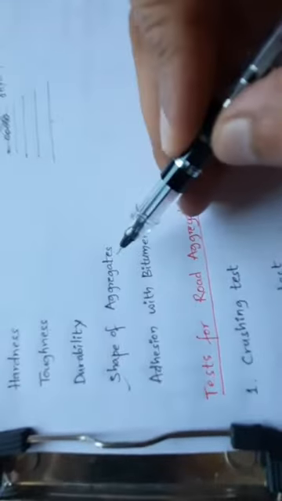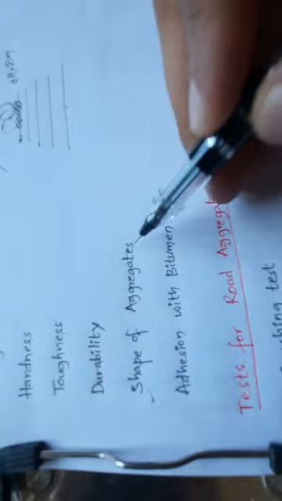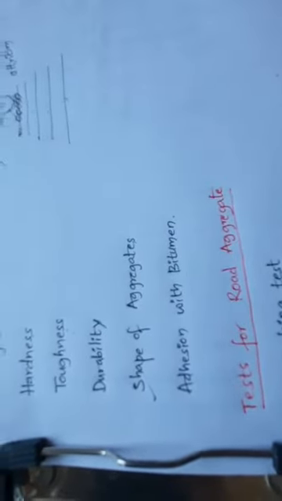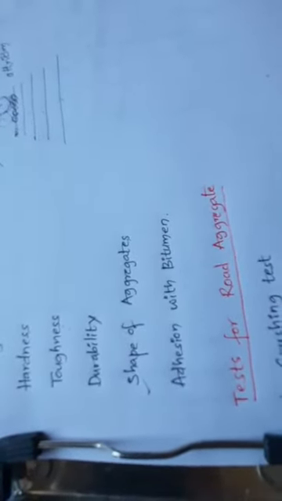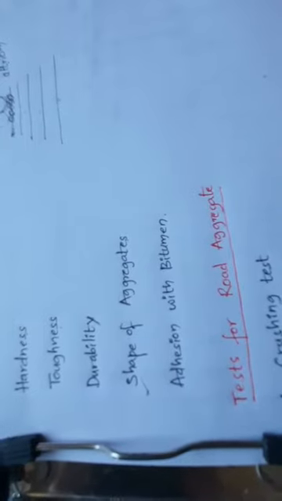Clear? Next is the shape of aggregates. The size of the aggregate is first qualified by the size of the square sieve opening through which the aggregate may pass, and not by the shape. Aggregates which fall in a particular size range may be rounded, cubical, angular, or flaky or elongated particles.